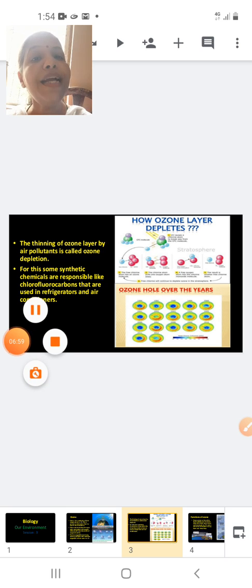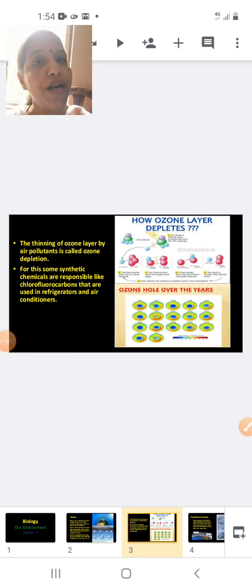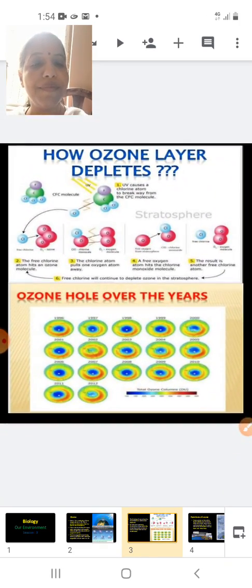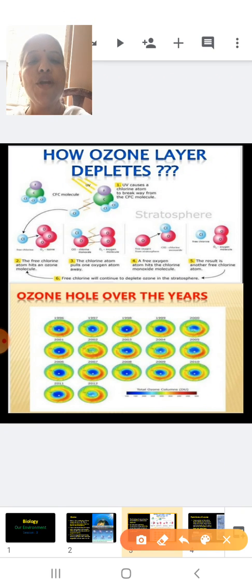Now, how it combines with the ozone, I will tell you here in this picture. Let's see this picture now. Students, this is your CFC. You can see 1, 2, 3 chlorine atoms, denoted in which color? Blue color.